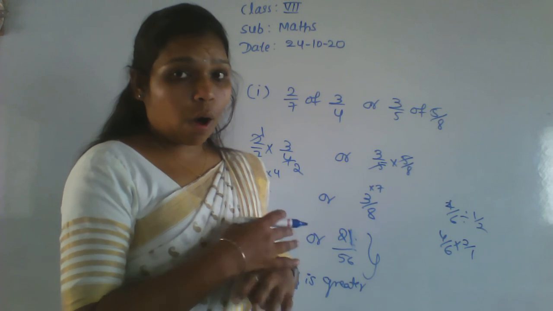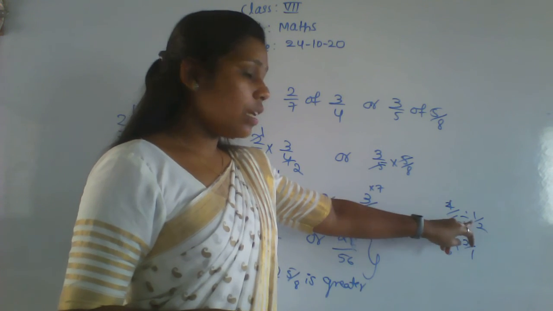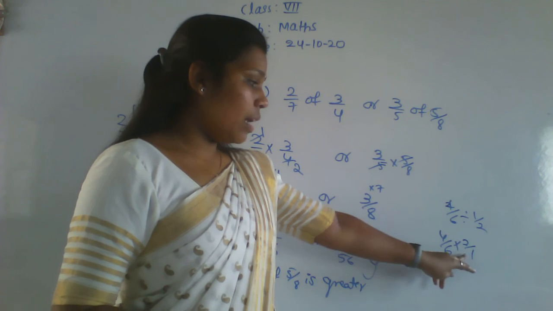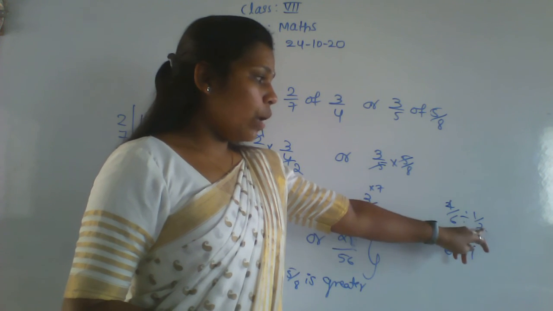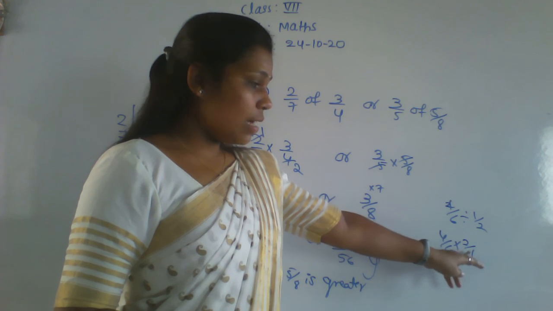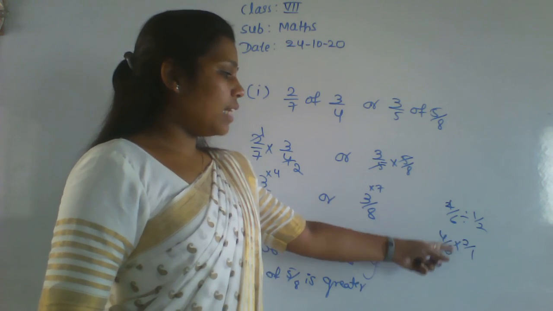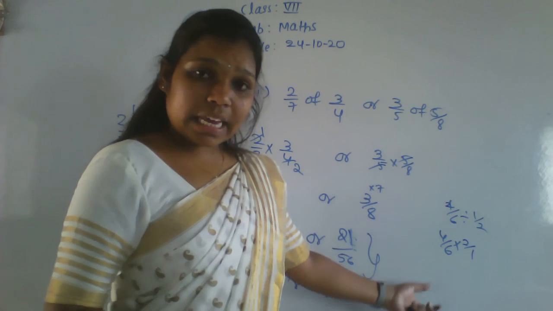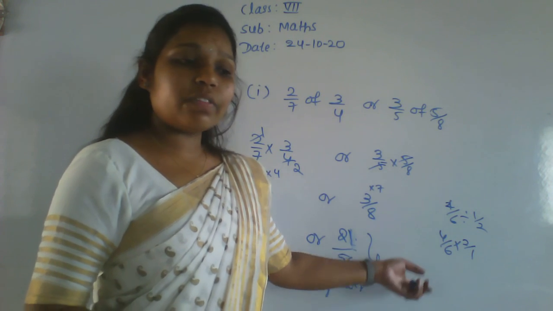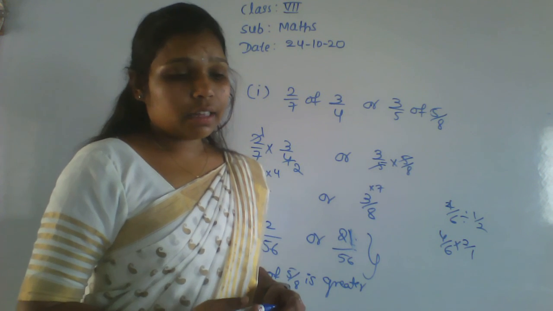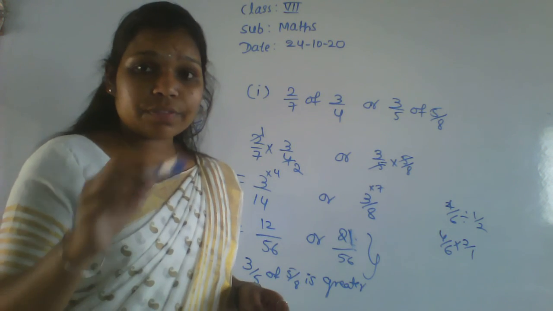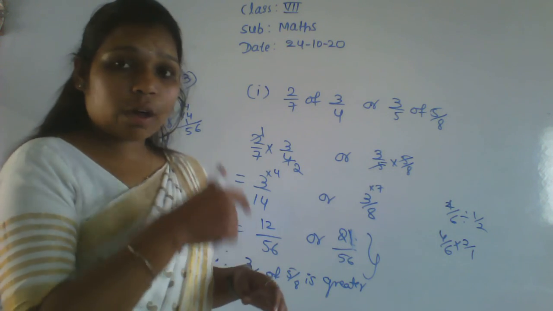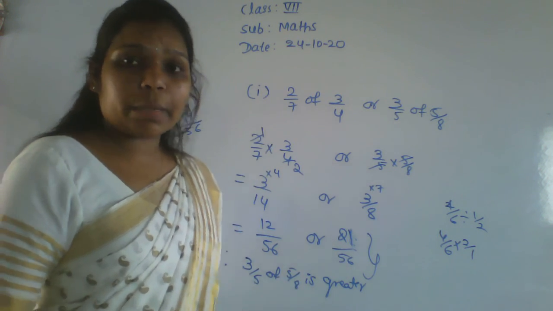The rest of the things are all the same. Whenever there is a division, write a multiplication and take the reciprocal of the next number. That is 4 by 6 into, instead of 1 by 2, we write 2 by 1. Now as we did in multiplication, that is simplification, in the same way we have to do the simplification. That is the division of a fraction. So division means we have to write the multiplication and take the reciprocal. Keep it in our mind. The rest of the things are the same as the process of multiplication.